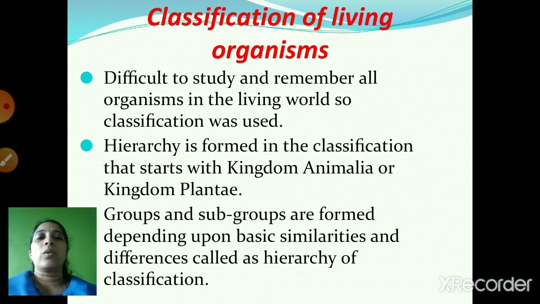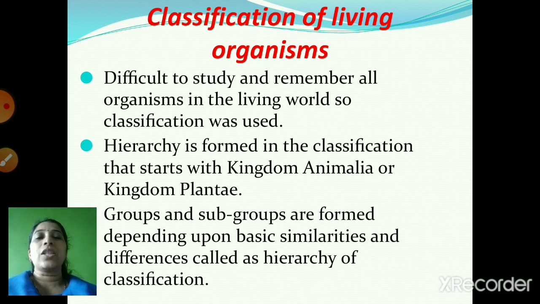Then we saw about the classification of living organisms. Now it is very difficult for us to remember and study all the organisms in the living world. So classification was used.